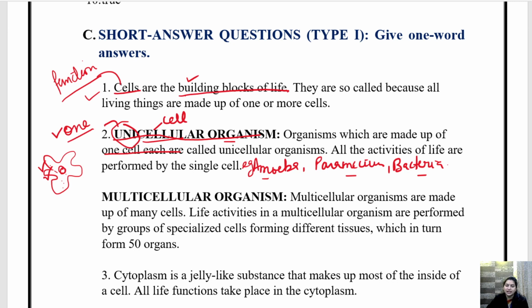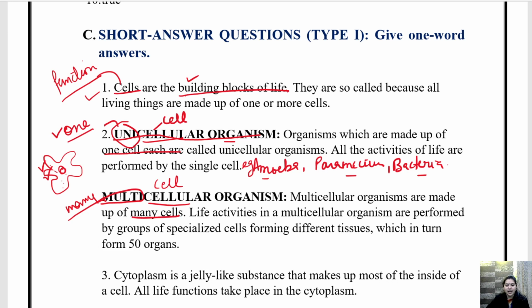Now coming on to multicellular organisms. Multi का मतलब होता है बहुत सारा, यानी कि many. So many cells. So organisms having many cells are called multicellular organisms. The organism which have more than one cell, they are called multicellular organisms. And different functions are performed by different cells. So multicellular organisms are made up of many cells.